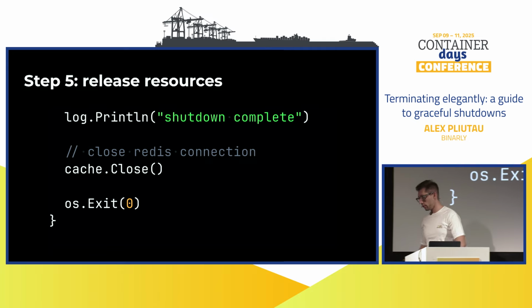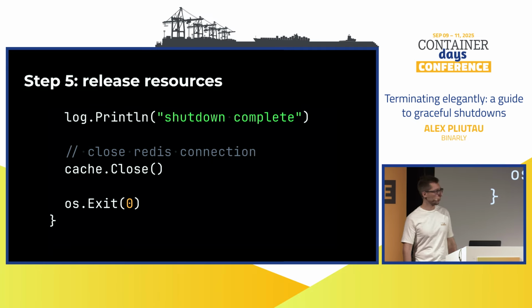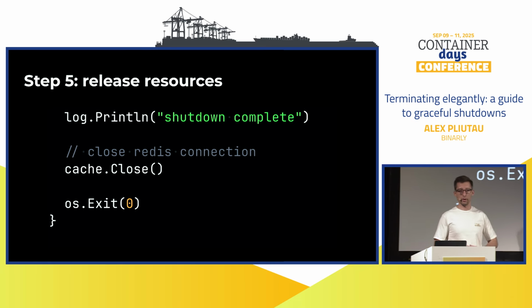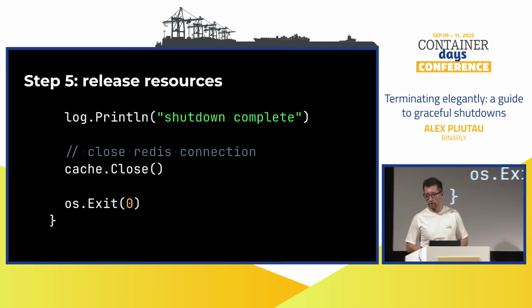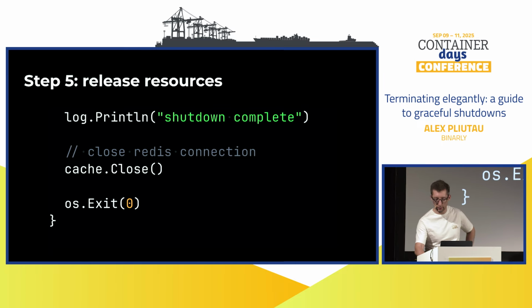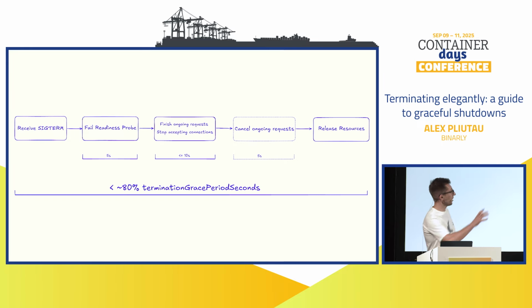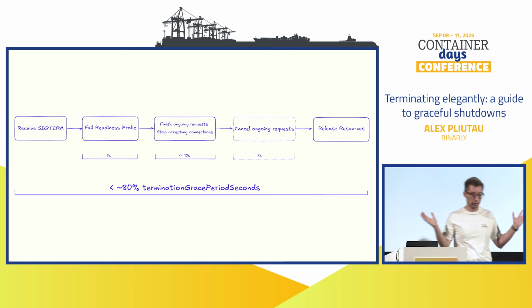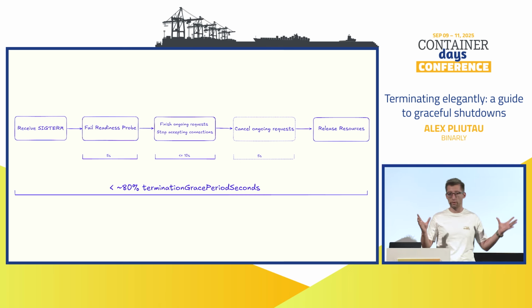And at the end, we exit with an explicit exit code. I know that's optional, but usually graceful shutdowns exit with successful exit code 0, because the program exits gracefully, right? There pretty much was no error in this case. And that's the full diagram now of the shutdown process. So releasing the resources, and ideally it all fits under this termination grace period seconds, and we maybe have some buffer.